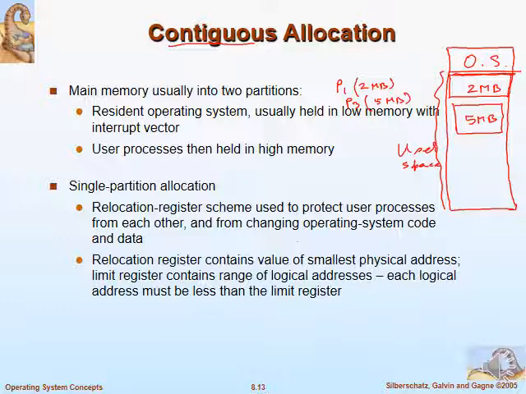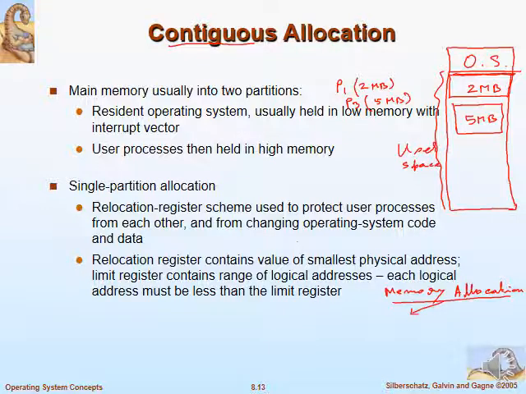On that philosophy, there is a concept of memory allocation: how efficiently you can allocate this space to these incoming processes.